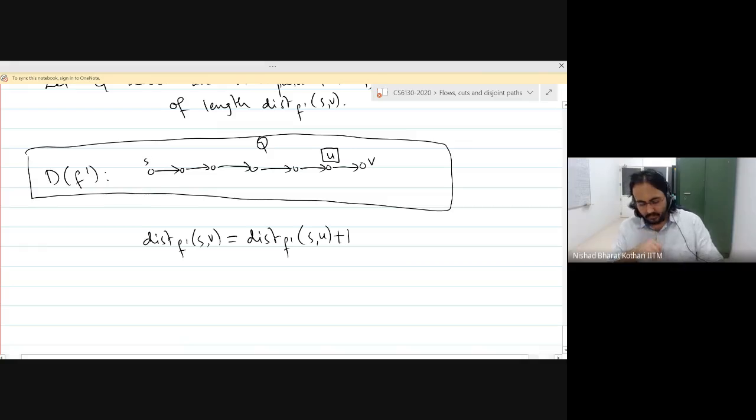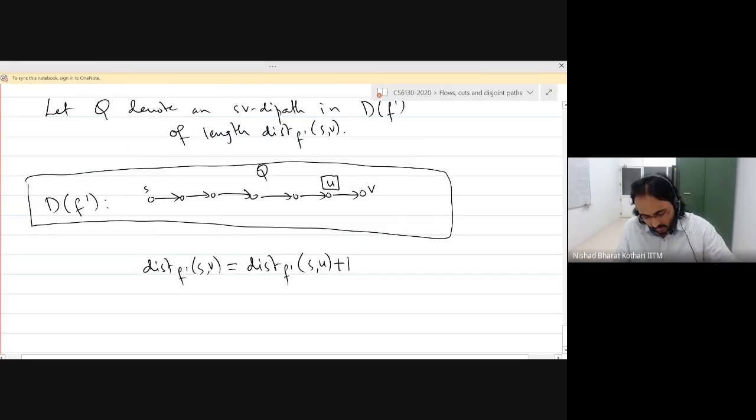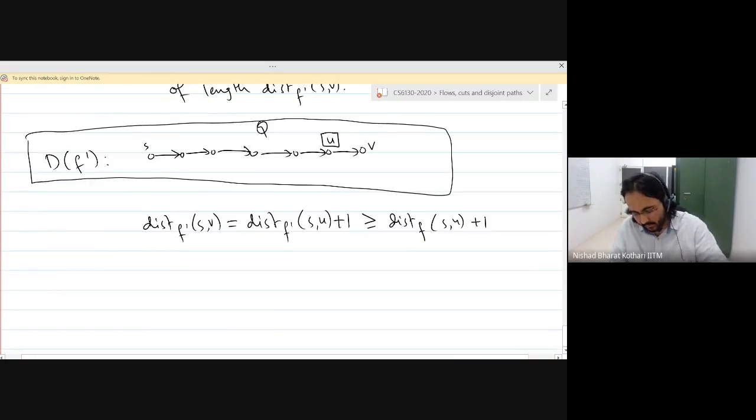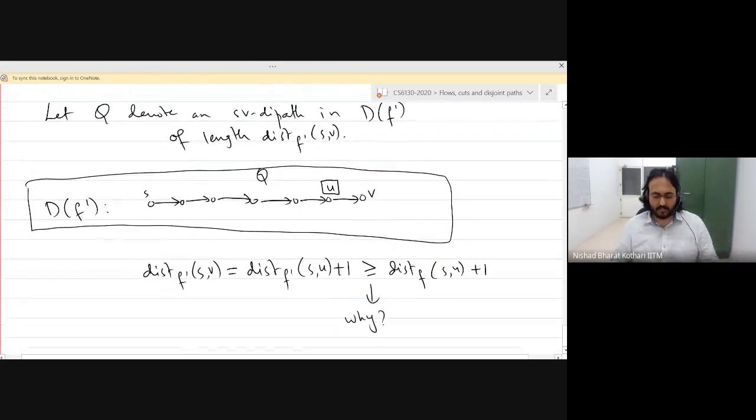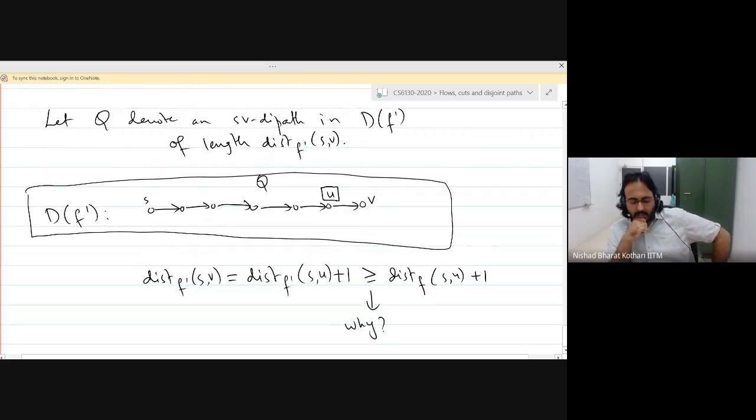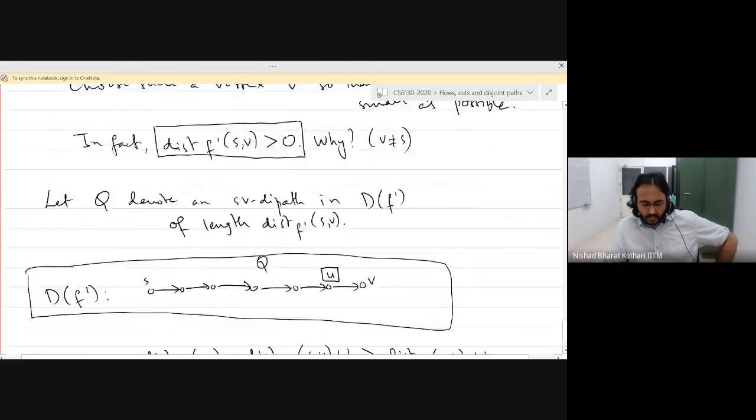Good. Now, I want to put down some things. This, I claim, is greater than or equal to distance in F between S and U plus 1. Why is this true? How did we choose the vertex V?